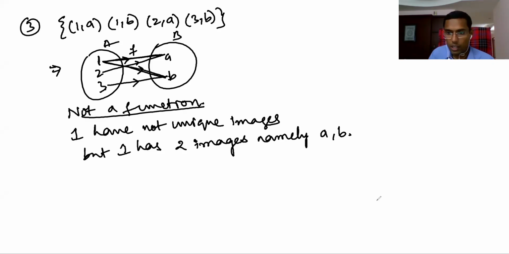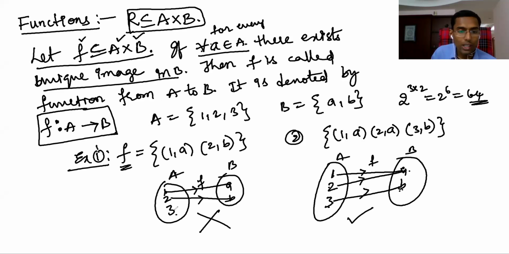Hope you understand this. In the first example, one element has no image. Here every element should have an image: for 1 there should be an image, for 2 there should be an image, for 3 there should be an image. For 3 there is no image, so it is not a function. In the second, 1 has only one image, that is a; 2 has only one image, that is a; 3 has only one image, that is b.